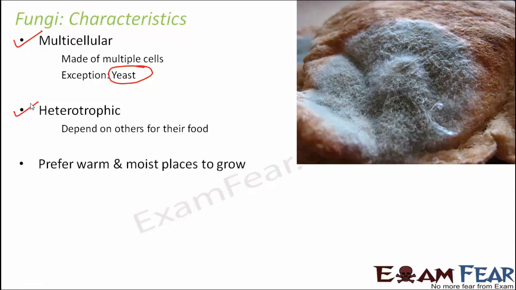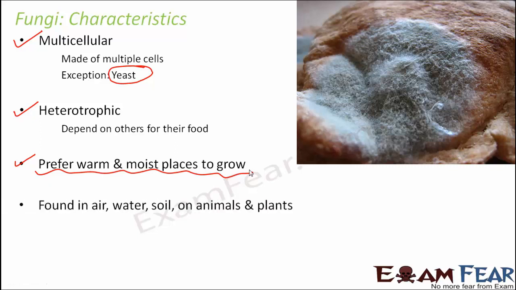They prefer warm and moist places to grow. In fact, that is the reason why you would not see fungi growing on a bread if you keep it inside the refrigerator, because inside the refrigerator it's very cold, so that temperature doesn't favor the growth of fungi. But if you keep it outside, the temperature is warm, there is presence of moisture in the atmosphere, so it is a suitable place for fungi to grow. They are found in air, water, soil, animals, plants, so they are found in a lot of places.